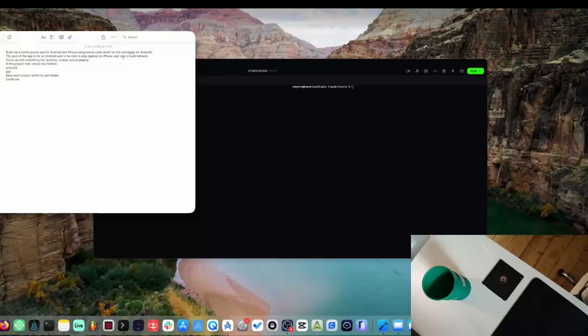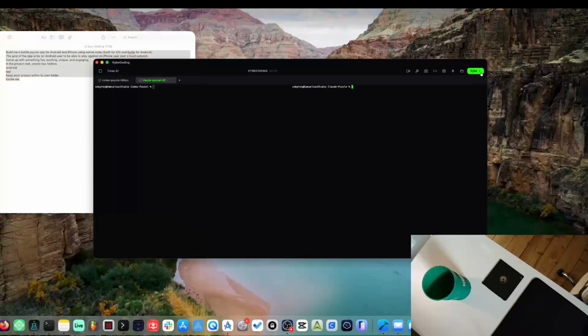Build it in iOS, native languages. The goal of the app is for the Android user to play the iPhone user over a local network. So some complex stuff there. And in the project root, we're just going to have two folders. Okay? So I'm just going to go ahead, I'm using the VybeCoding app.